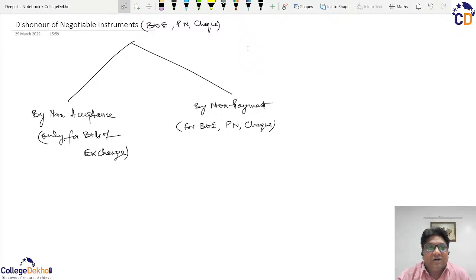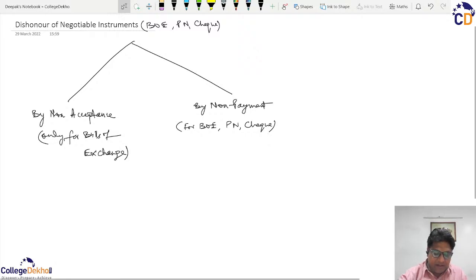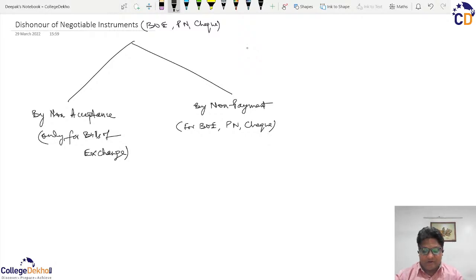So this word presentment deals with the fact that whenever there is a bill of exchange, such bill of exchange always needs to be presented for acceptance. And only after this bill of exchange is accepted, it becomes a valid bill of exchange, a valid negotiable instrument. Then thereafter it is presented for payment.